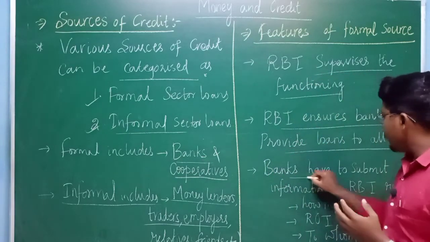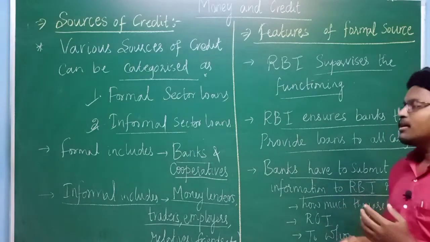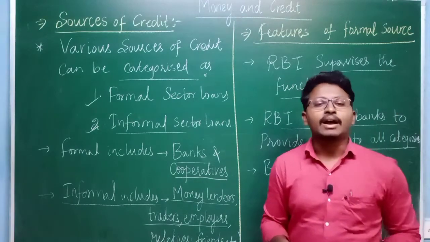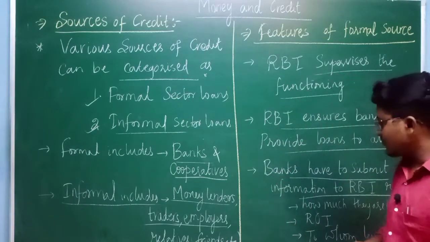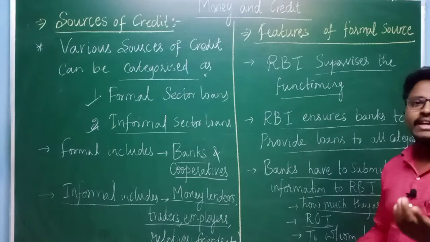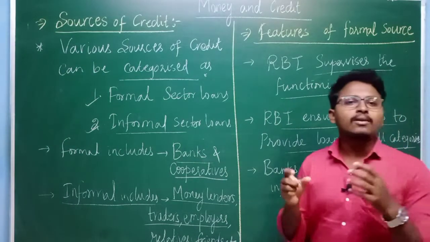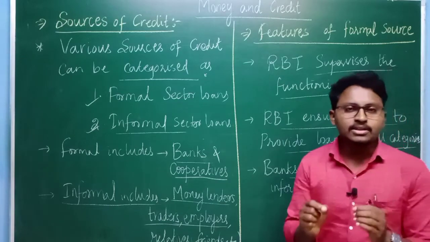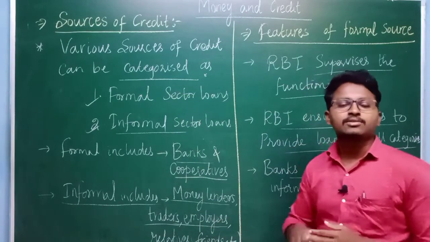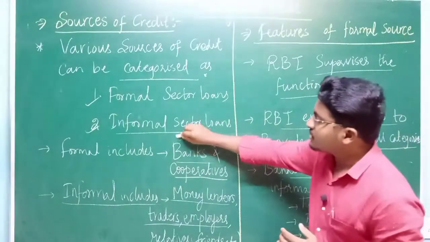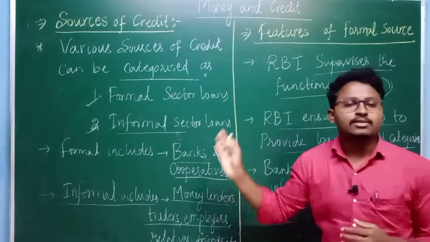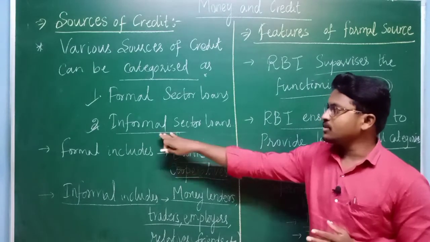Then the next thing is that banks have to submit information to the RBI periodically. From time to time, banks have to submit information such as how much they are lending to people, at what rate of interest they are lending, and to whom they are lending. They have to send all this information to the RBI. A very important feature of the formal source of credit is that, compared with the informal source of credit, the rate of interest is much lower.